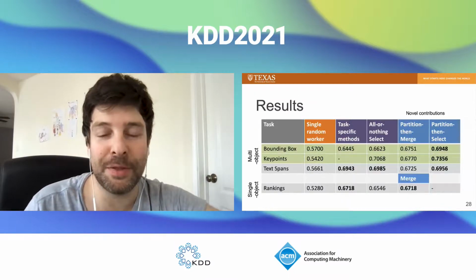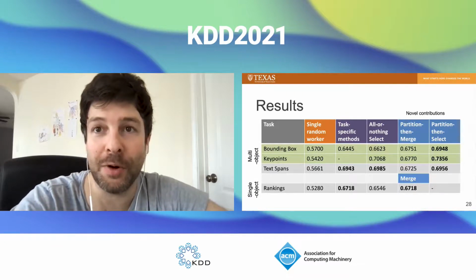So here are the results of our experiments. For multi-object annotations, our partition select approach works better than existing approaches for bounding boxes and key points, and is statistically tied for top spot for text spans. What is not shown here is that this result of partitioning improving results on multi-object annotations is even more consistent across varied experimental configurations and hyperparameters, which you can check out in the paper.